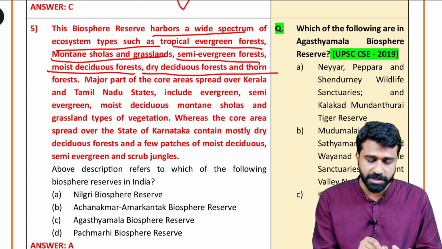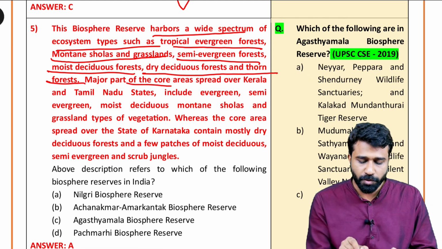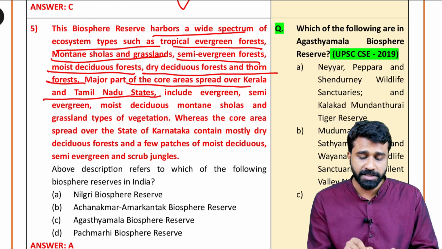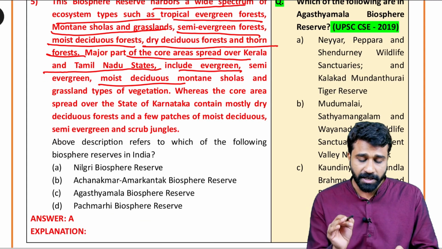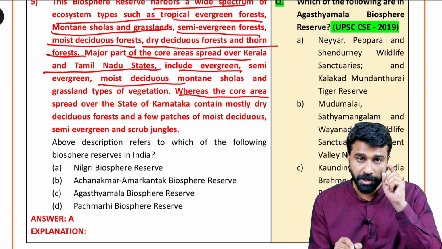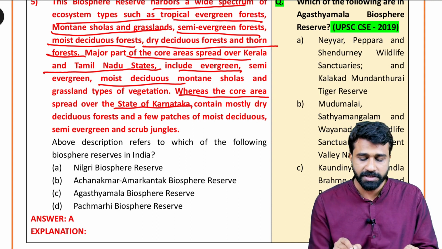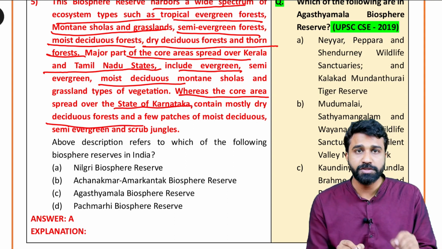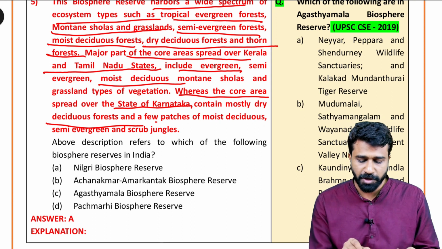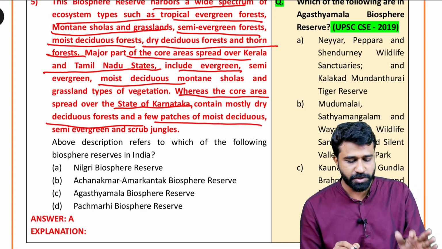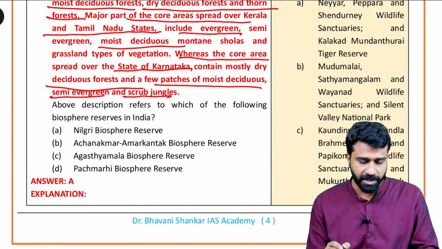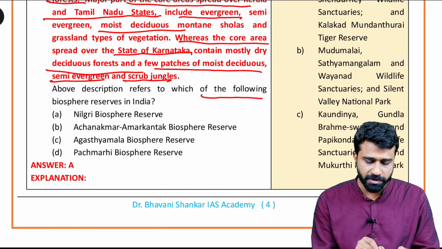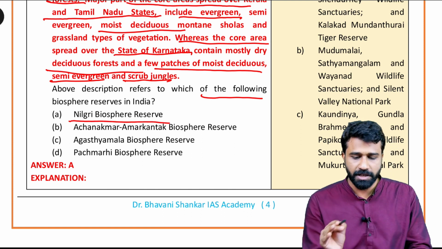Dry deciduous forest and thorn forest. Major part of the core area is spread over Kerala and Tamil Nadu states, including evergreen, semi-evergreen, moist deciduous forests and mountain sholas. These are features. You have to learn these about each and every national park. It is located in the state of Karnataka, and mostly dry deciduous forests also stretch in this place. Few patches of moist deciduous are also found in this region, apart from scrub jungles and semi-evergreen. Above description refers to which of these? It is the Nilgiri Biosphere Reserve.